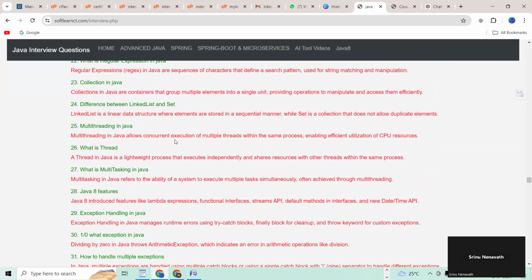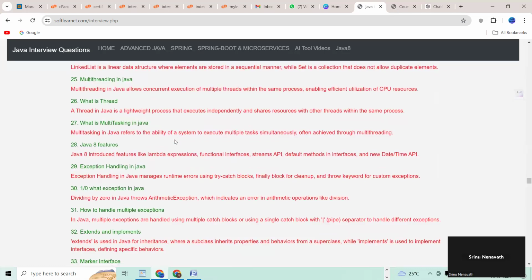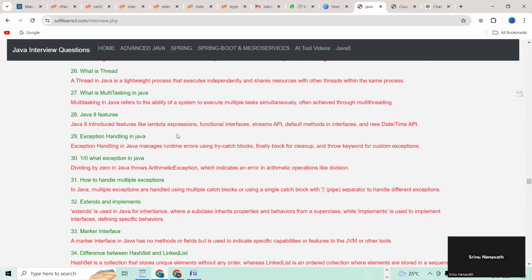24th question. Difference between LinkedList and Set. 25th question. Multithreading in Java. What is multithreading in Java? 26th question. What is a thread in Java? 27th question. What is multitasking in Java? 28th. What are the Java 8 features?